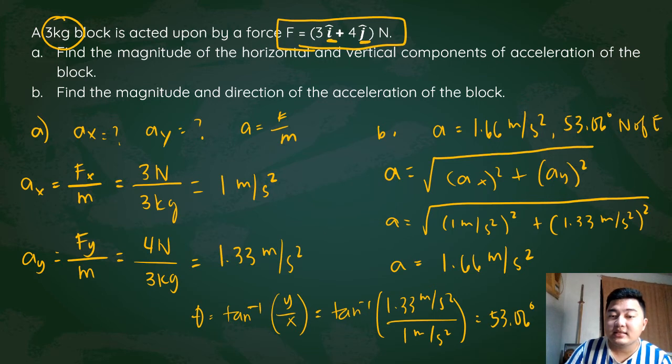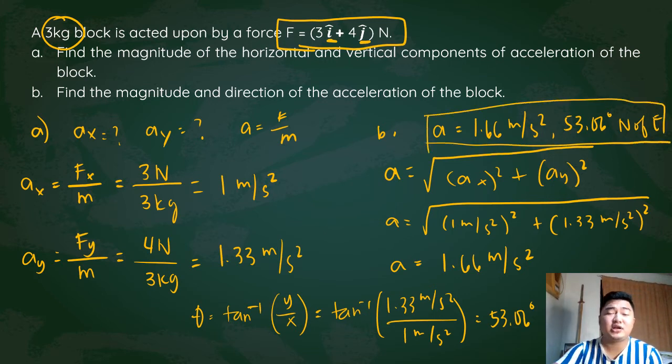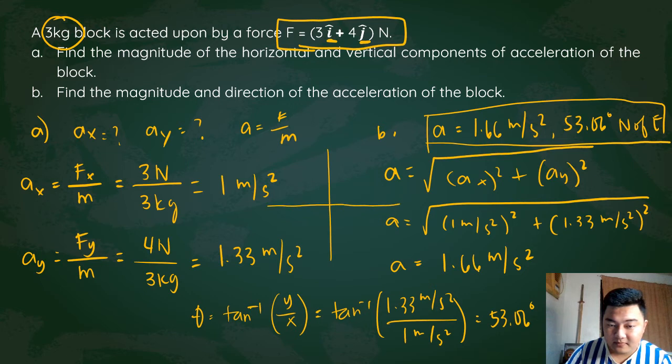So why did we say it's north of east? Remember, both of your components are in the positive axis. Therefore, they are in the first quadrant. So if they are in the first quadrant, then your direction will be north of east. If you plot that in a Cartesian coordinate plane, you have your x, which is 1, and then your y, which is 1.33.